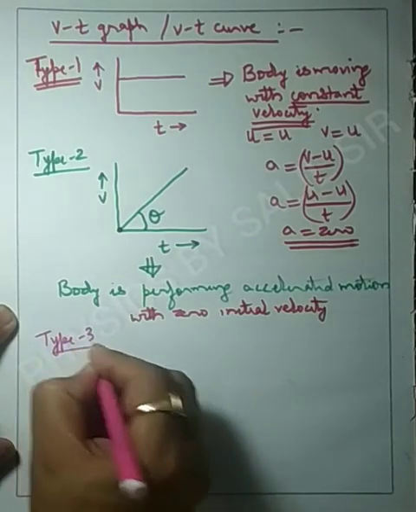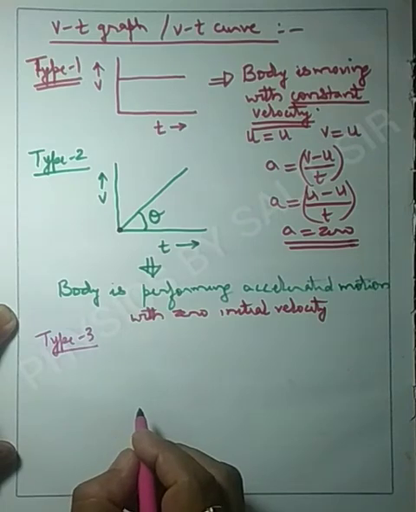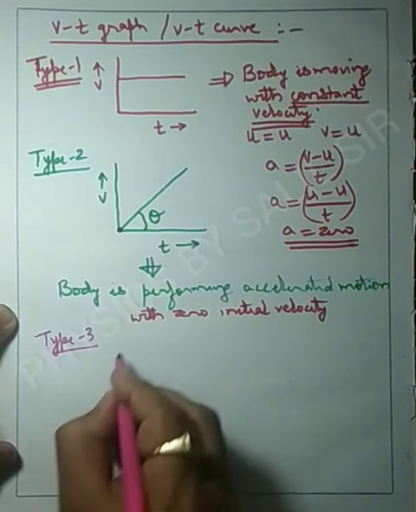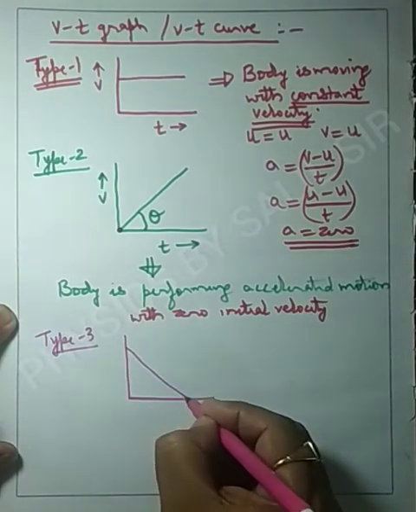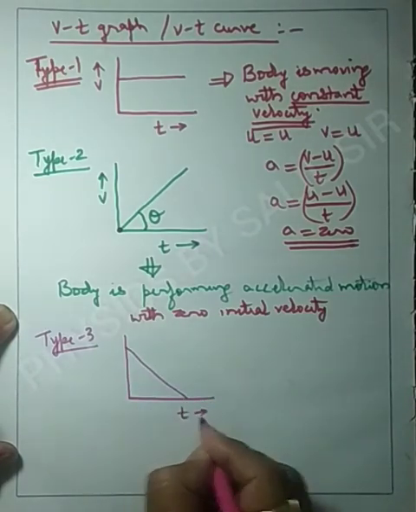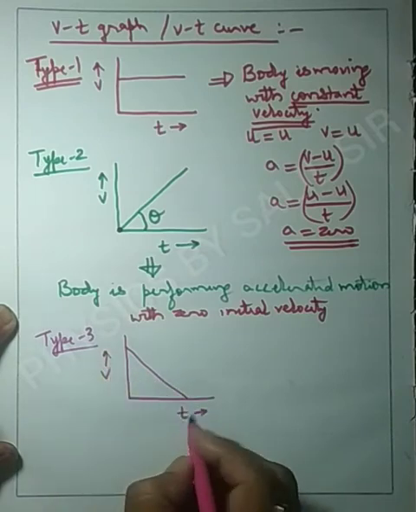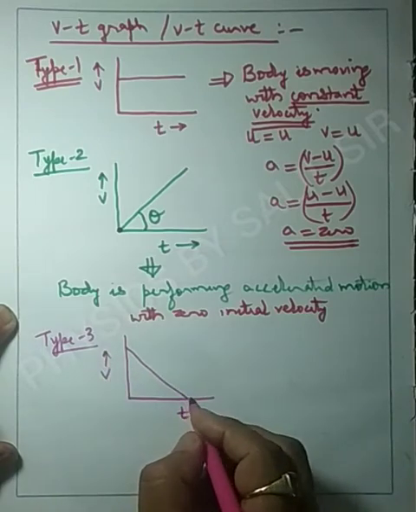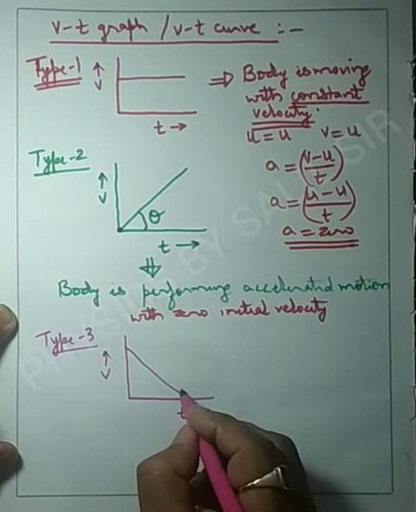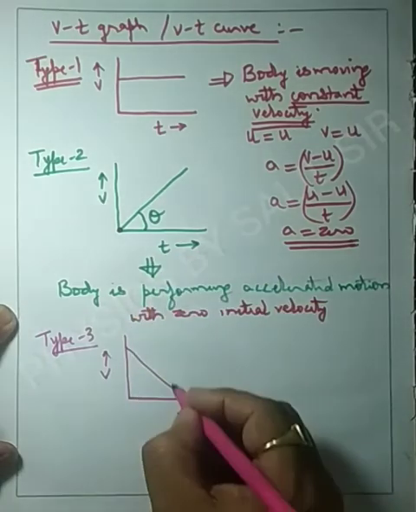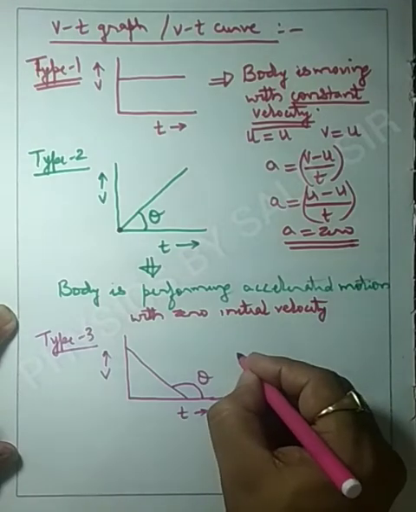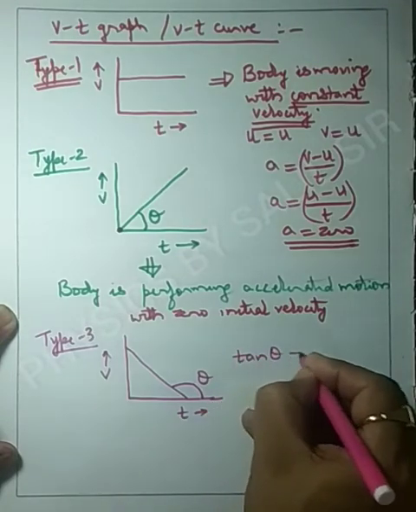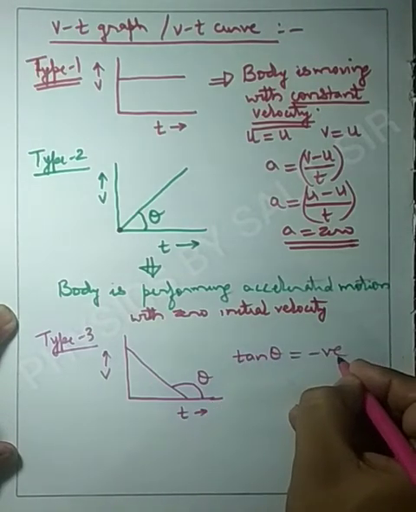Now type number 3. Suppose we get the graph in this form. This is the time axis, this is the velocity axis, and here the theta will be this. Now for this graph, tan theta is negative.